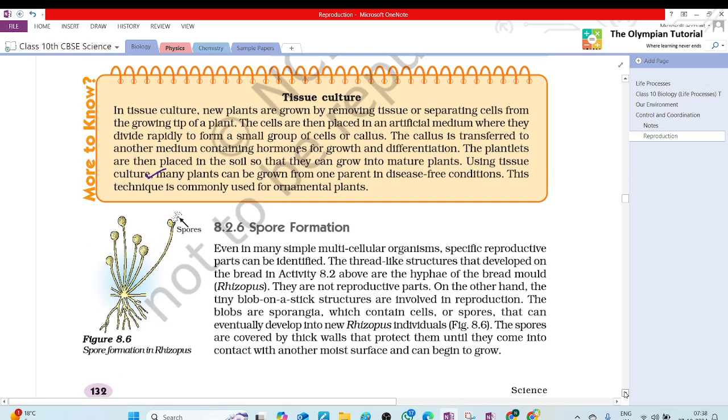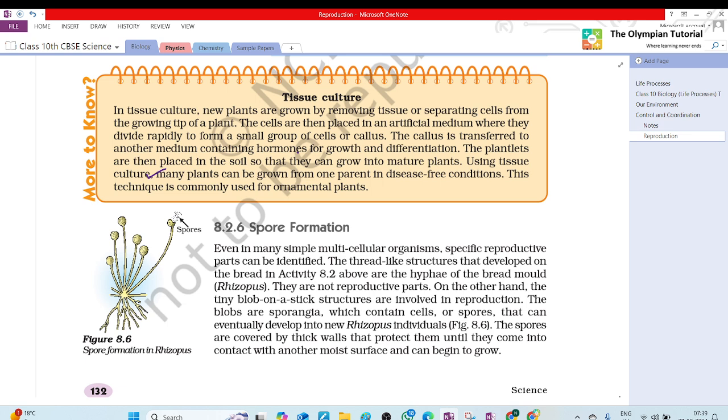Tissue culture. In tissue culture, new plants are grown by removing tissue or separating cells from the growing tip of a plant. The cells are then placed in an artificial medium where they divide rapidly to form a small group of cells or callus. The callus is transferred to another medium containing hormones for growth and differentiation. The plantlets are then placed in the soil so that they can grow into mature plants.